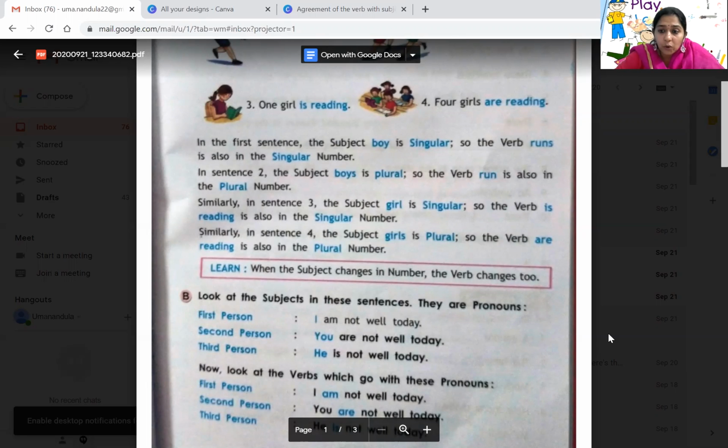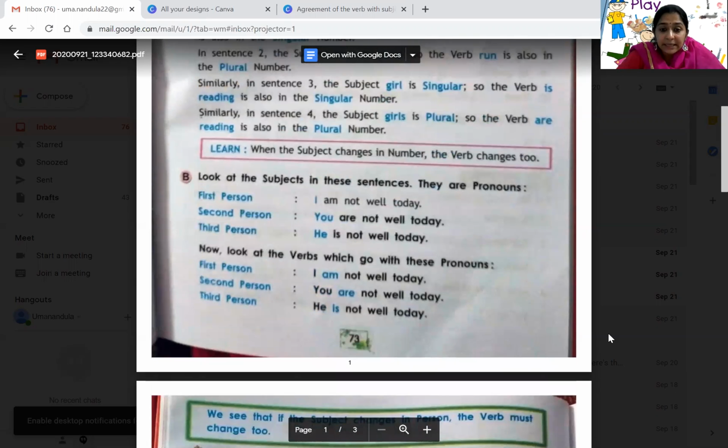Again in the third one, you know, girl is singular. So verb reading is singular. And in the fourth sentence, girls are plural. That is girls. So verb reading is also in plural number. Now you can see some examples here. As given in the box, when the subject changes in number, the verb changes too.